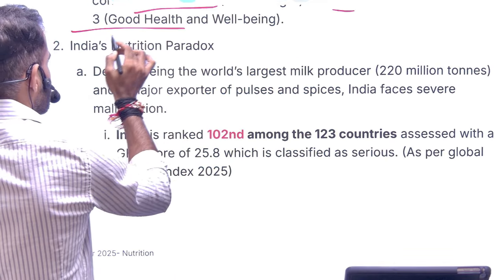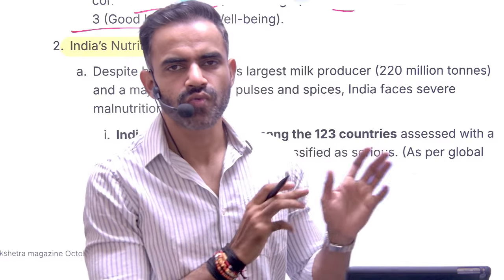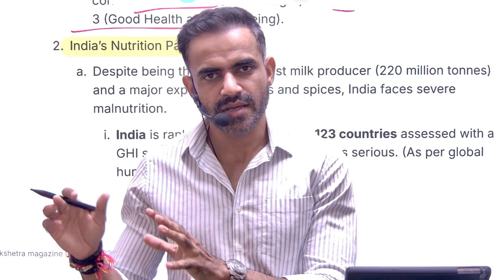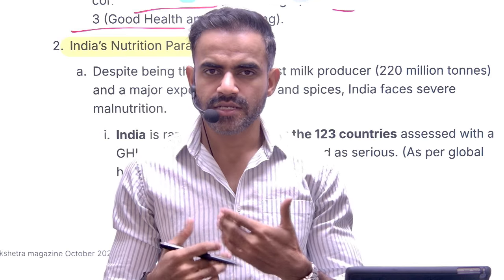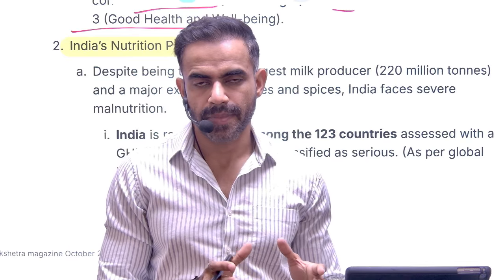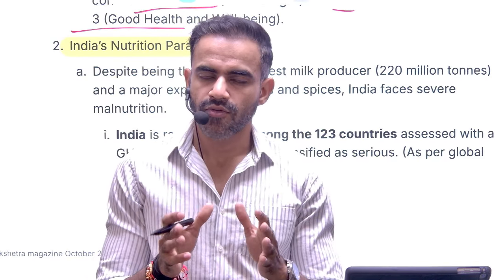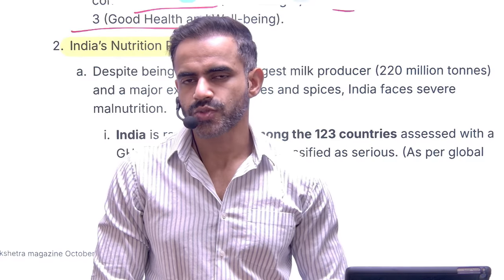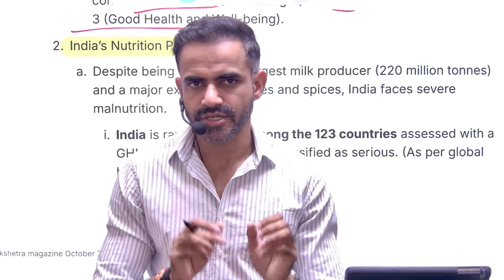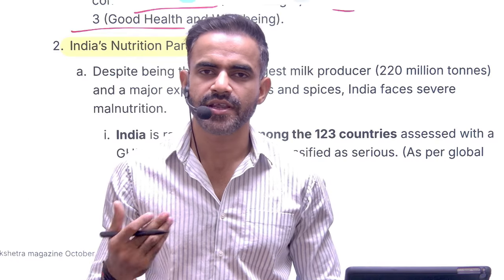Now understand the paradox. In case of India, paradox basically means, on one side we are one of the leading producers of fruits, milk, vegetables. On the other hand, our performance in terms of nutrition is quite low. Even in terms of food production, every year we are able to produce more and more food, but a significant population of our country is still struggling for the basic necessity of food. That's why this is referred to as a paradox. Paradox basically means two contradictory situations. On one side we are a leading producer, on the other side our own population is suffering because of malnutrition.